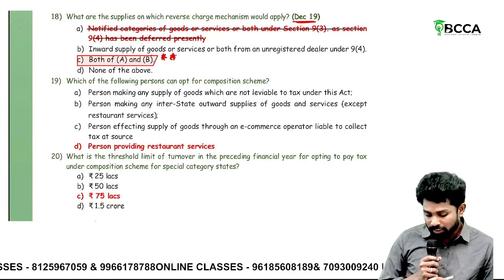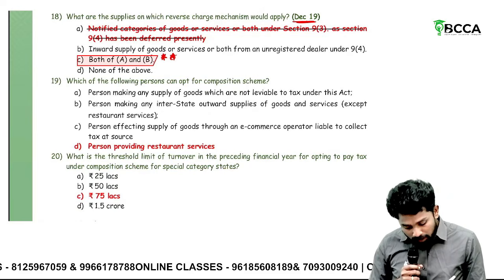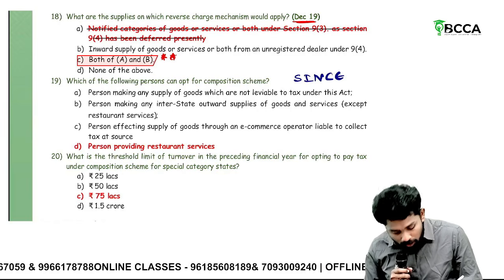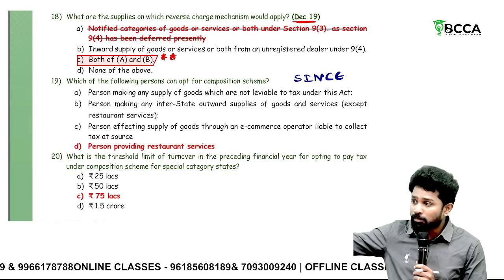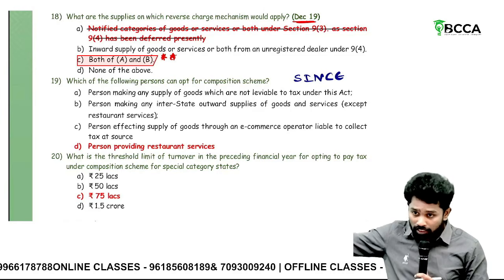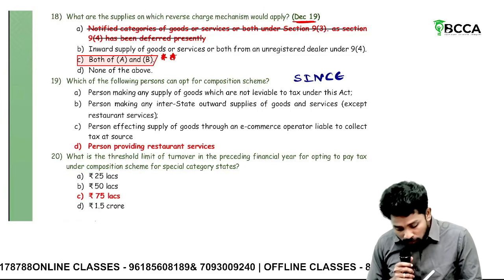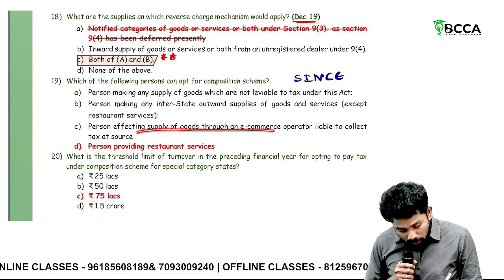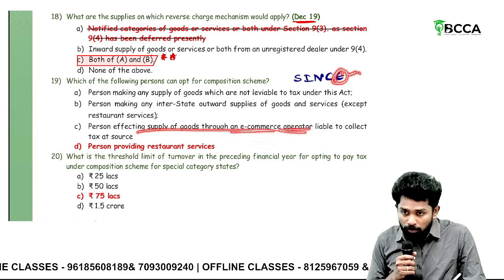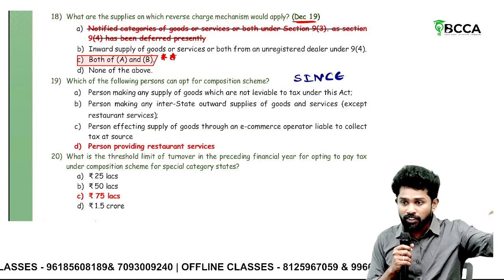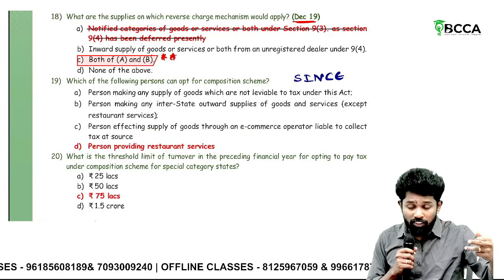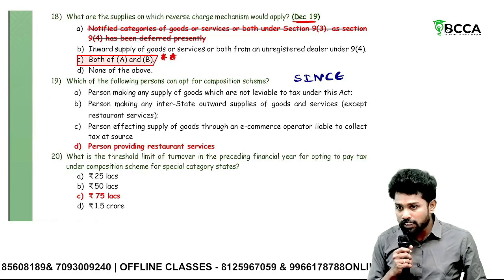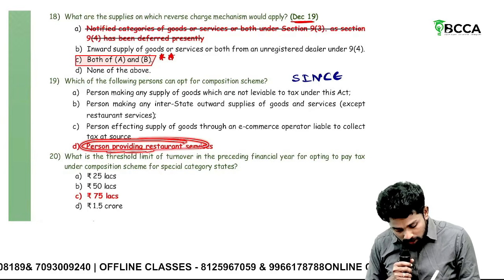Then, which of the following persons can opt for composition scheme? The person making any supply of goods which are not leviable to tax. Sir, for ineligibility of composition scheme, we have a code called SINS. What does it mean? S for stock purchased from unregistered person, ineligible. I for interstate supplies, ineligible. N for non-taxable supplies, ineligible. Then through e-commerce operator, here E is nothing but e-commerce operator. Also NRTP, notified goods, notified manufacturer like tobacco, ice cream, pan masala. Then C for casual taxable person. So a person providing restaurant alone is eligible.